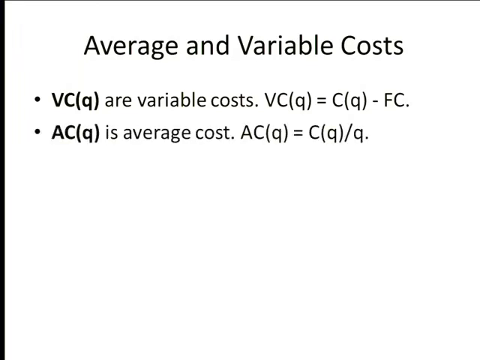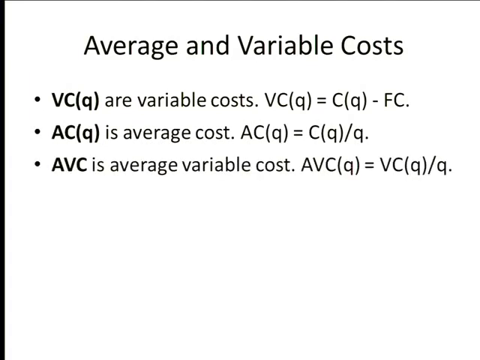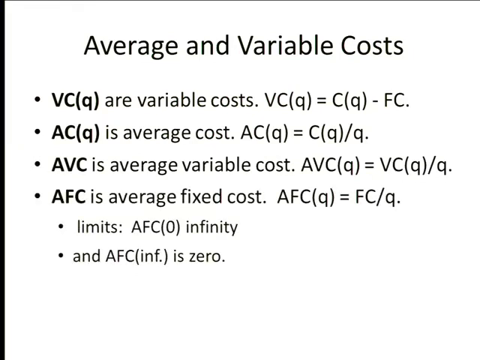Average cost: you take cost and divide it by quantity, and you get average cost. Average variable cost: you take variable cost divided by quantity. Luckily, there are not many more to come. We're almost done here. Average fixed cost: take fixed cost divided by quantity. See the pattern here?